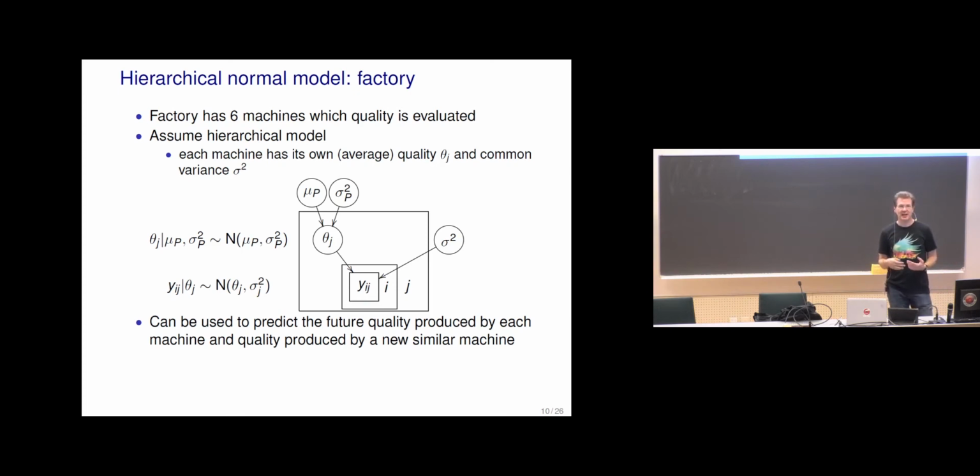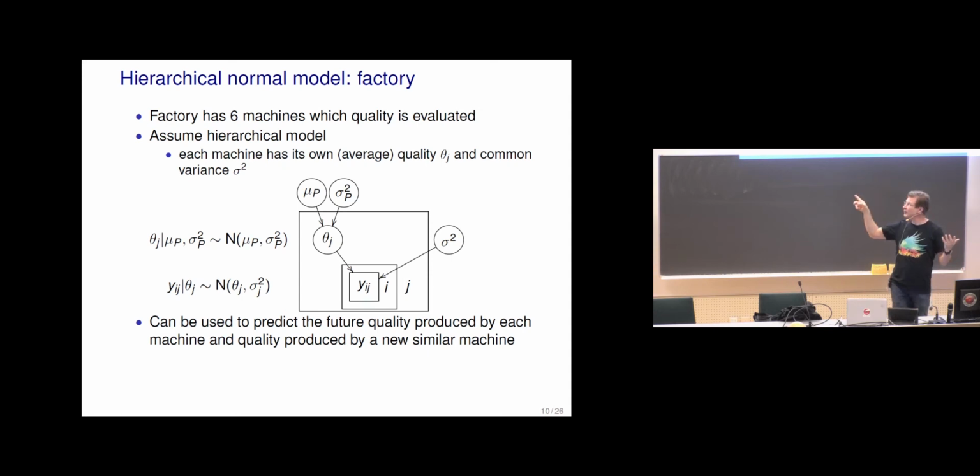Then each machine has its own average quality, theta_j, and we also have the variance parameter sigma squared, which are telling that there's the average quality and there's the variation.